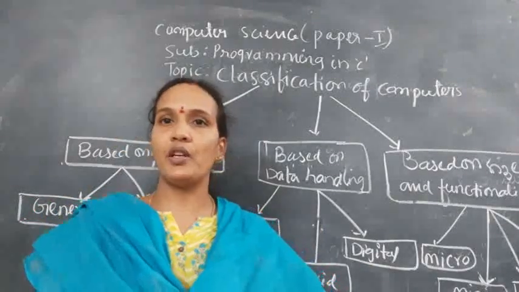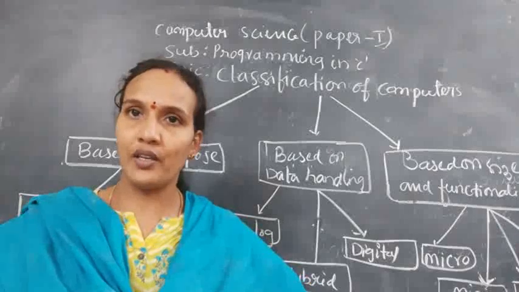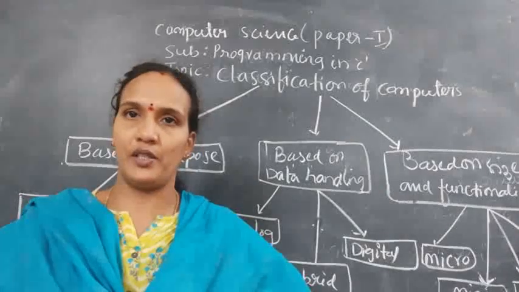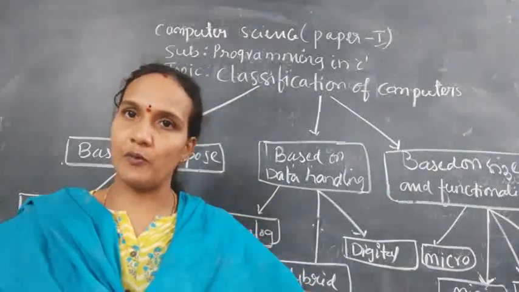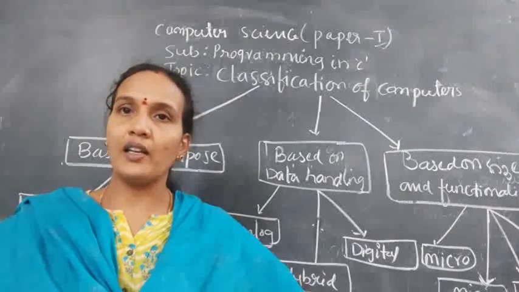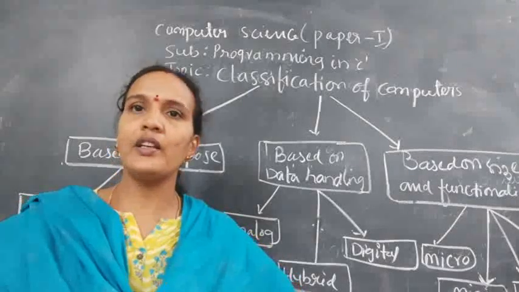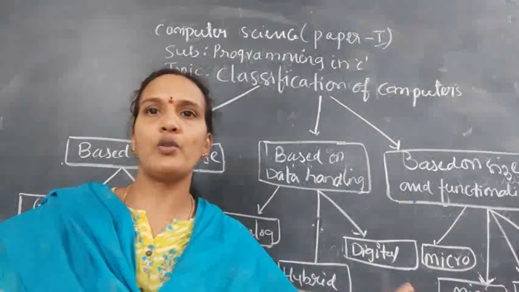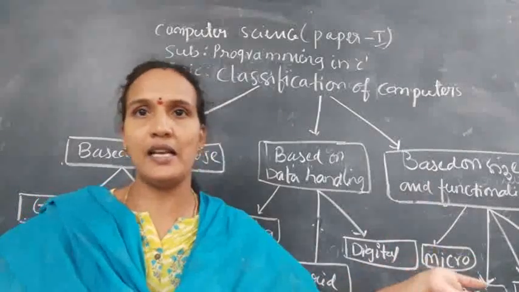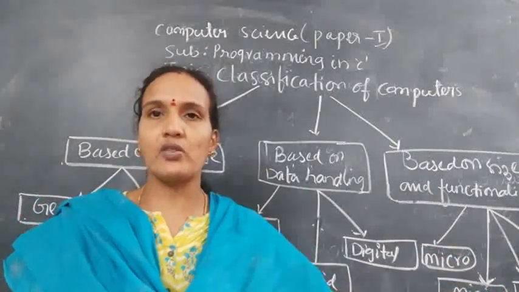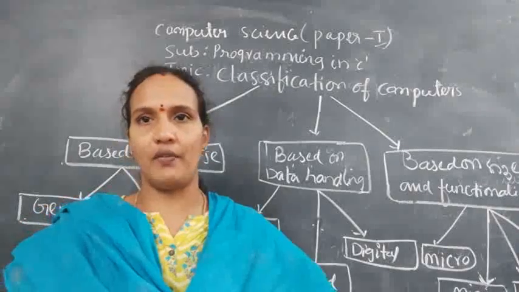The computer you use at home is designed for a general purpose. The functionality, the speed, the price, and the working environment are everything different compared to the computers used in NASA centers. So based on different factors, we have different classifications.